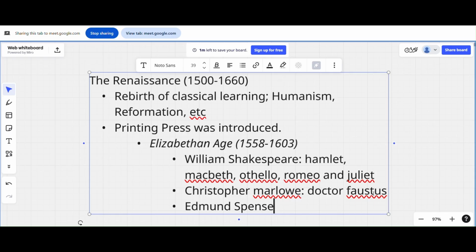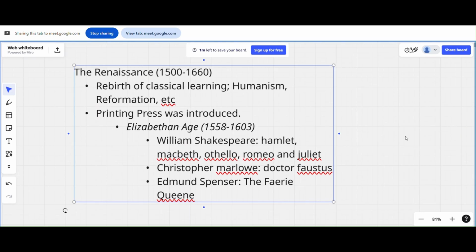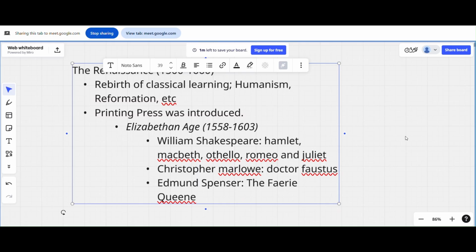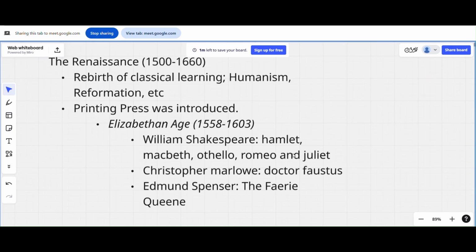See, I hope you get it. How important is it to know the historical context? I can't just explain that William Shakespeare was in this era, Christopher Marlowe was in this era. If I just say that, you will have a very short term understanding of it. But if you know the historical context, that in the Renaissance period there was a rebirth of learning, humanism was there, then you started to know so much. So read the historical context, it's so important.